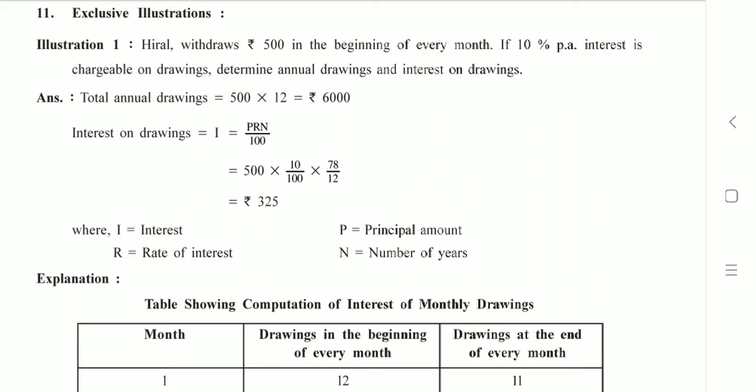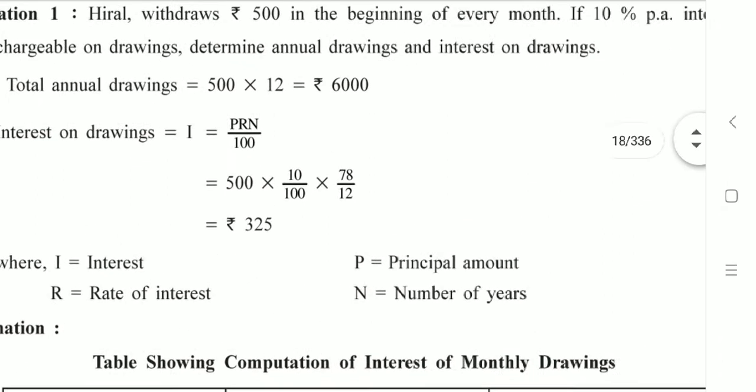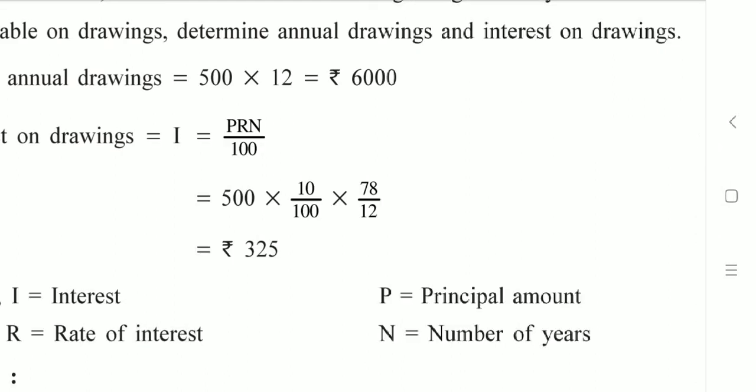Yes? Now moving towards the second question, that is interest on drawings. Now while calculating interest on drawings, you are going to use a formula which is I equals PRN upon 100. Of course, this is not a new formula. We have learned this in the previous standards in mathematics. What is P? It is principal amount. R is rate of interest. N is number of years. And I is interest, of course.